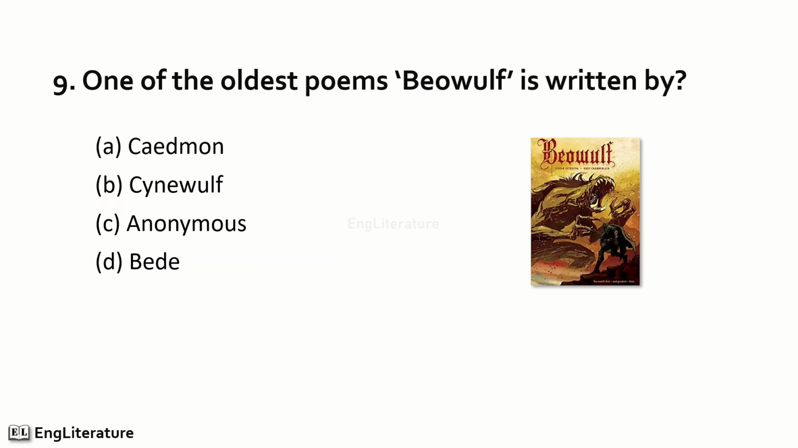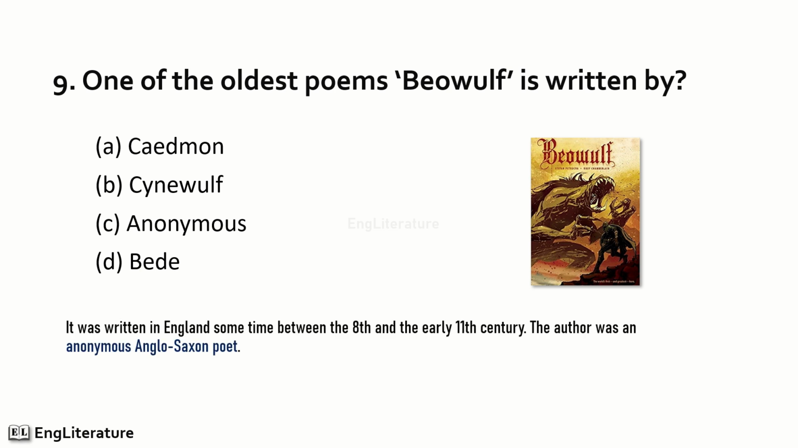One of the oldest poems, Beowulf. Friends, it was written in England sometime between the 8th and the early 11th century. The author was an anonymous Anglo-Saxon poet. So the right option is number C. The writer of Beowulf is anonymous.